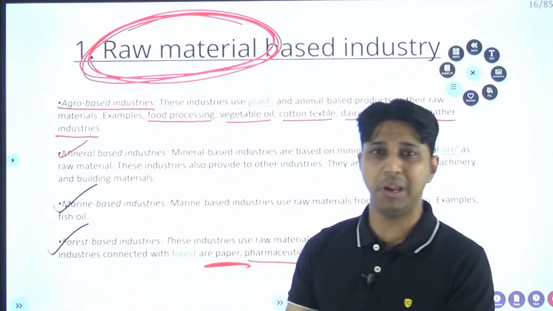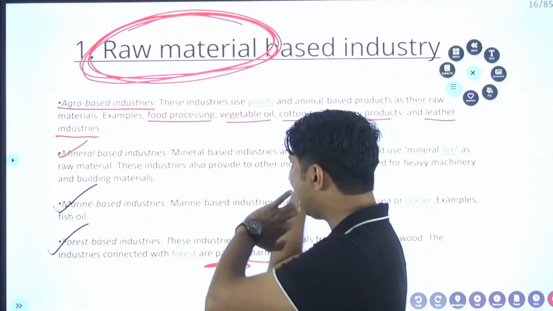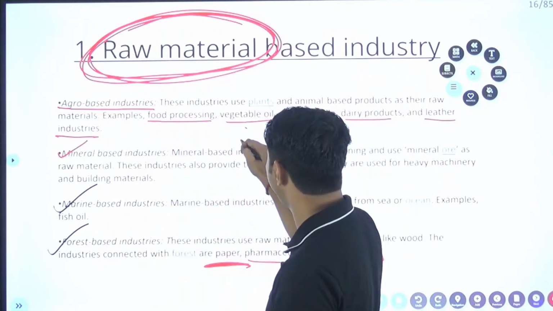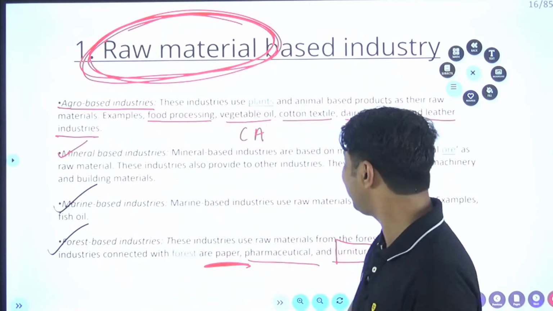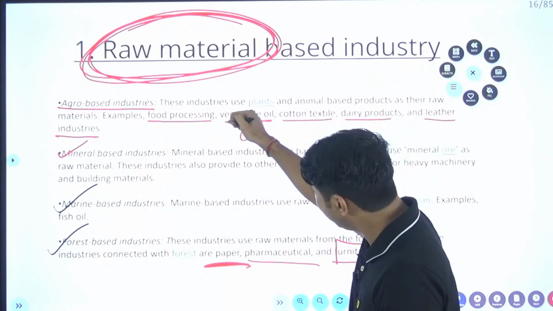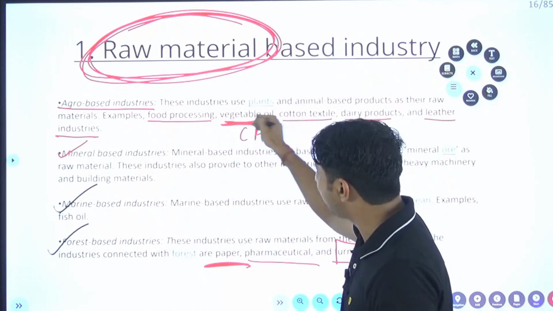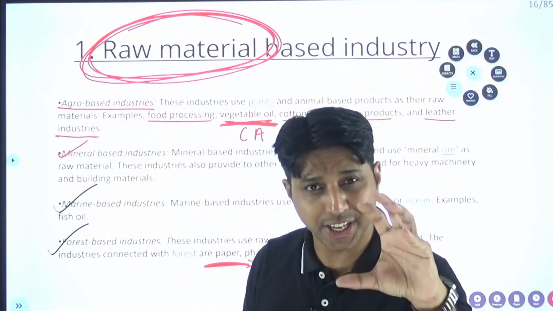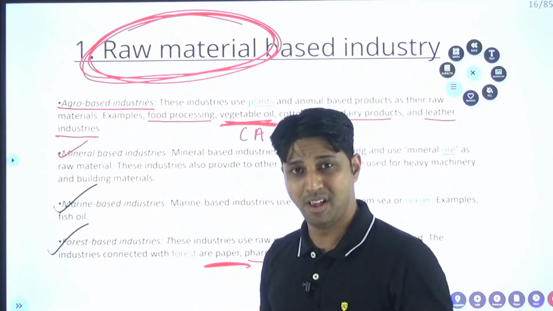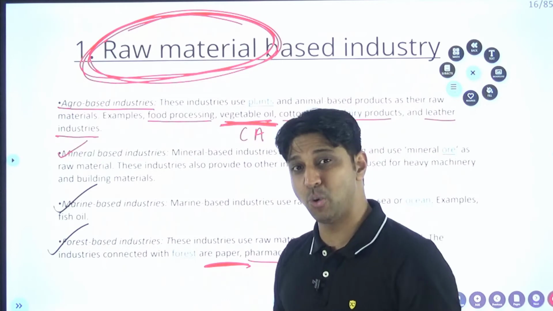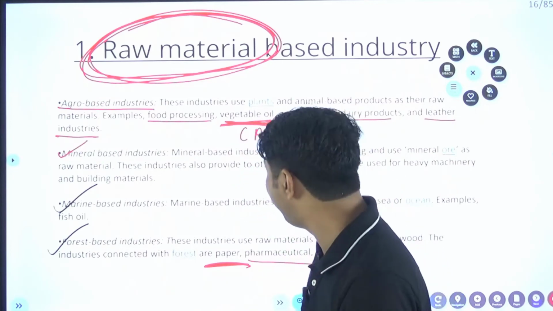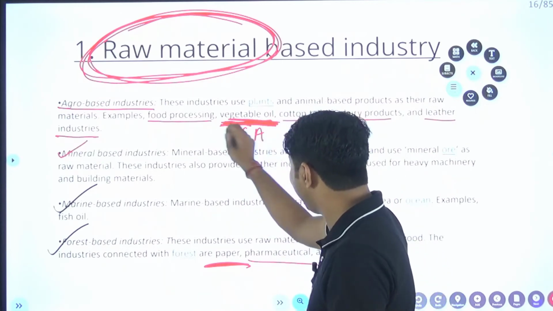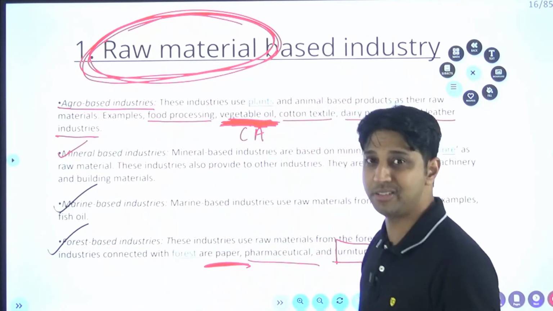UPSC may ask a question from agro based industry if it is in the current affairs news. They can ask questions on vegetable oils. You will see that for the last one or two years they are focusing more on vegetable oil, palm oil. You will see a question on palm oil. Why? Because it is a part of our syllabus.